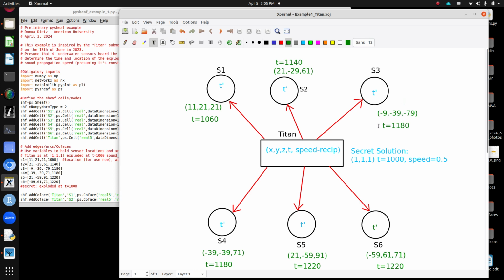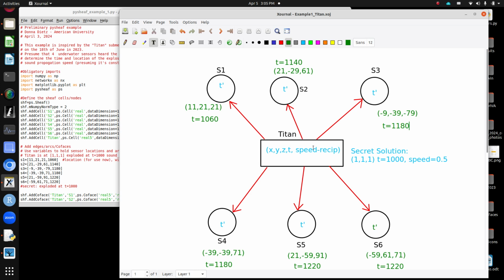And then the green time variables, like over here, tell me when I actually receive the pulse. So the predicted time is the one we calculate as we are optimizing x, y, z, t, and speed.